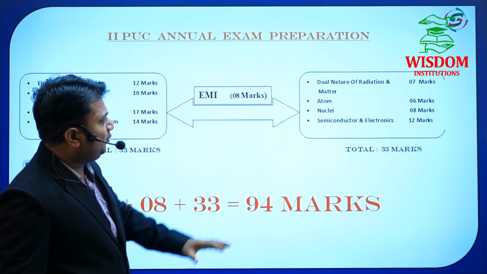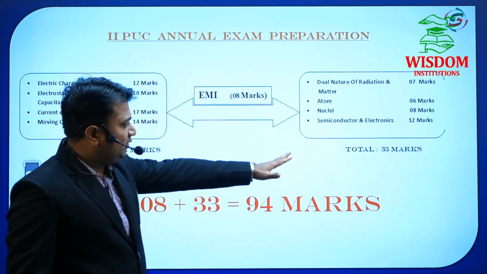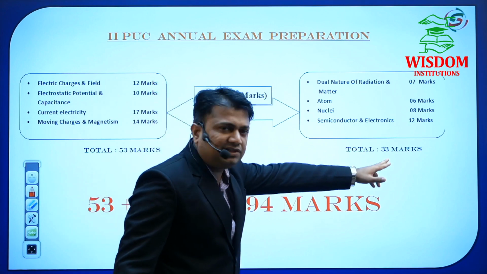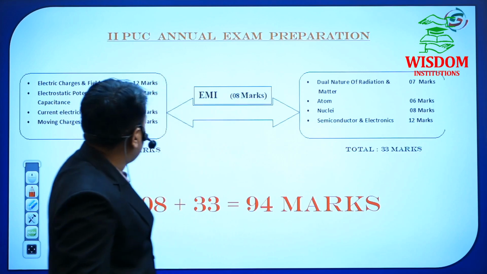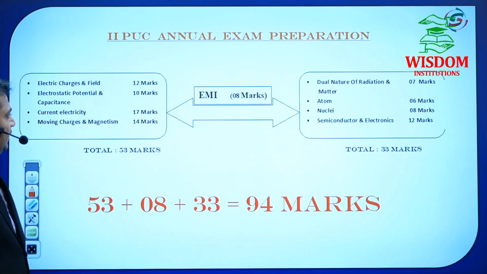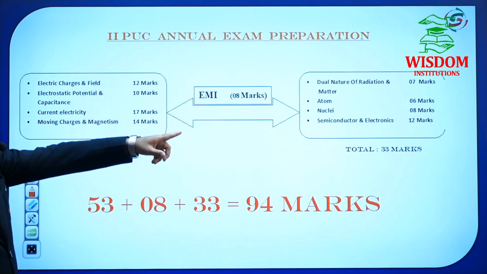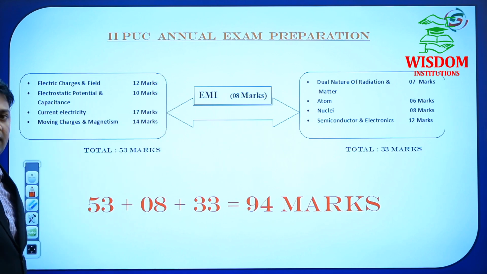Okay, if you perfect these 4 chapters, then you are capable of scoring 33 marks. Then you are on the safer side. After that, you have to go for the score side. These 4, that 4, and EMI will be 9.